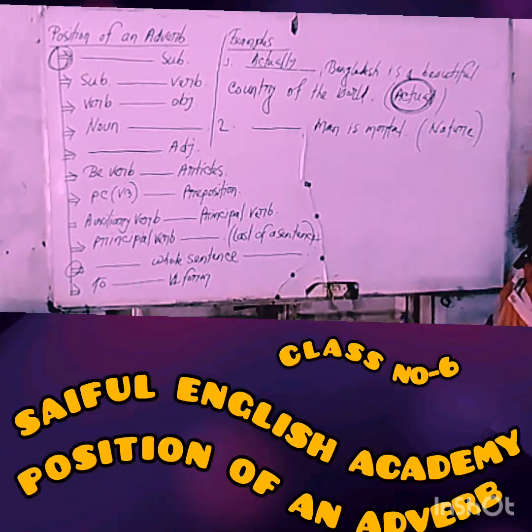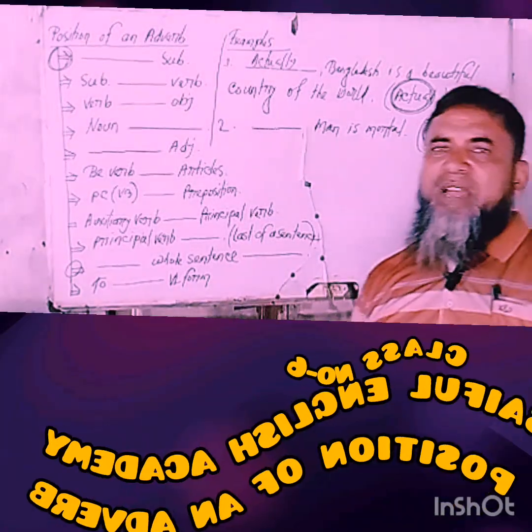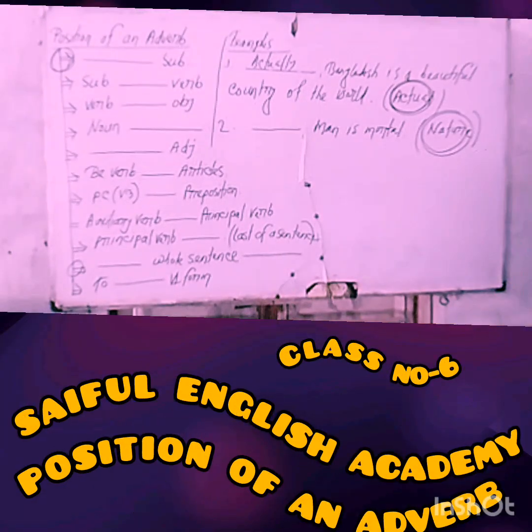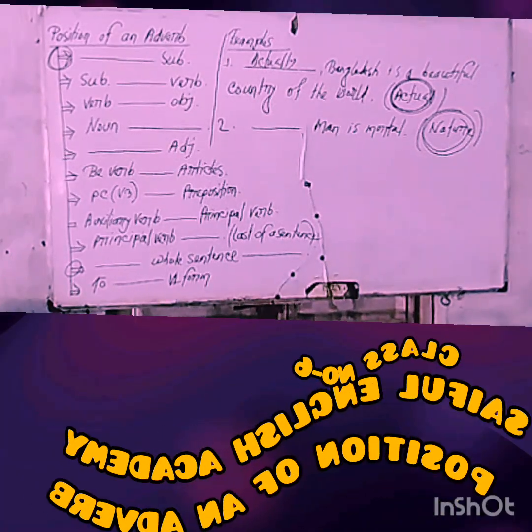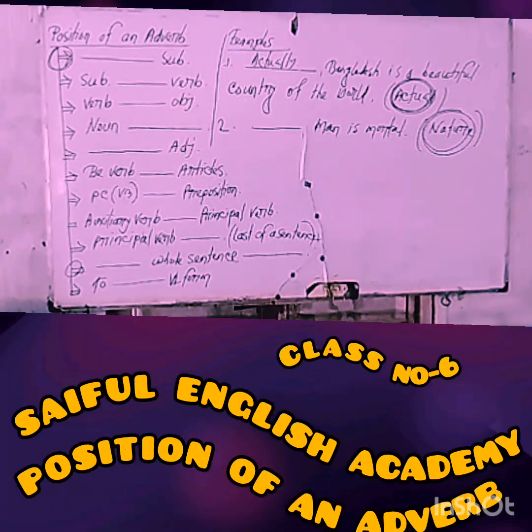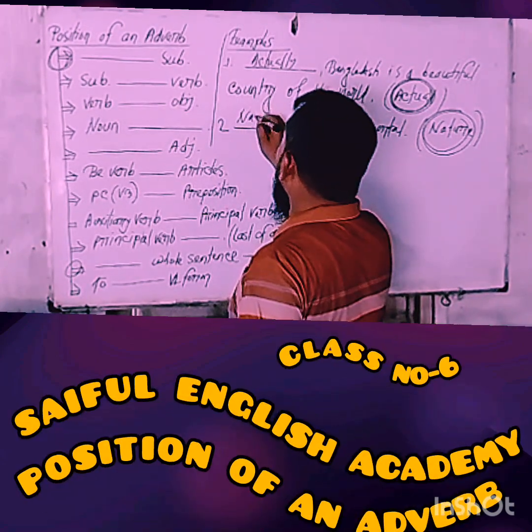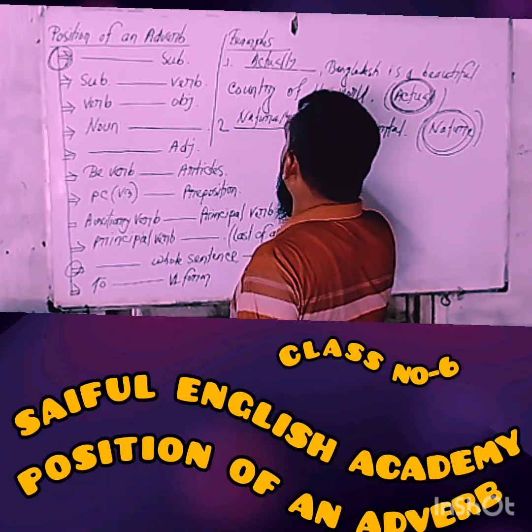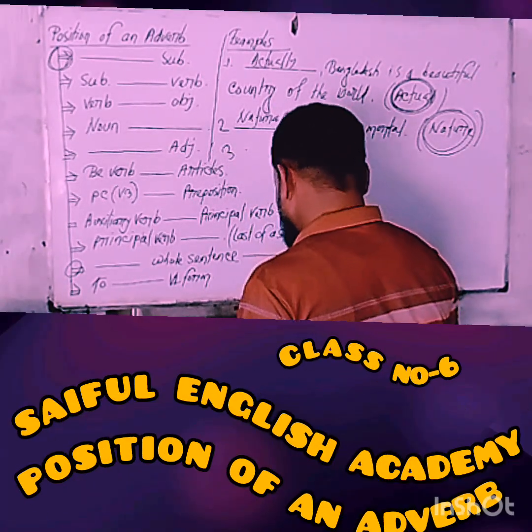So you'll have to use the adverb form of the base word nature. In the box, I have written the base word nature. Of course, it's a noun, and you'll have to change this noun into an adverb form. That means naturally. Have you understood clearly?